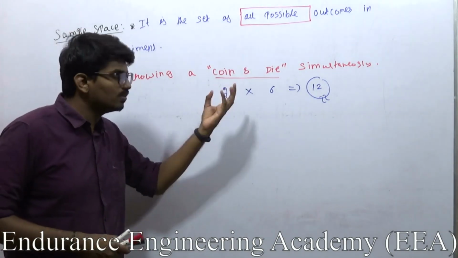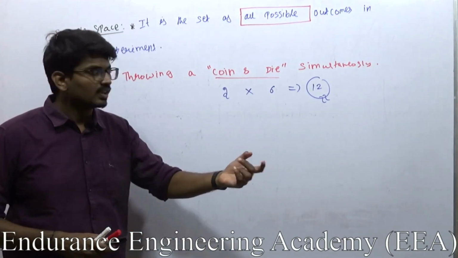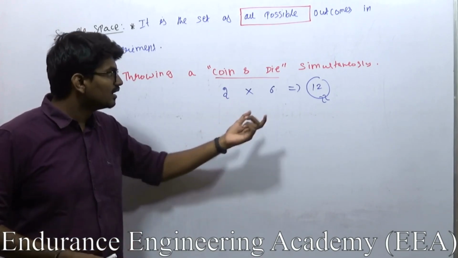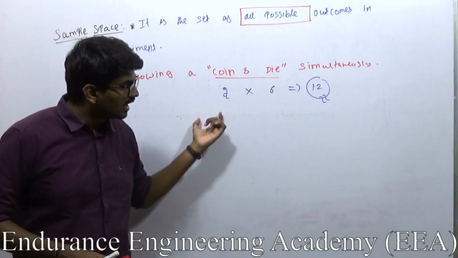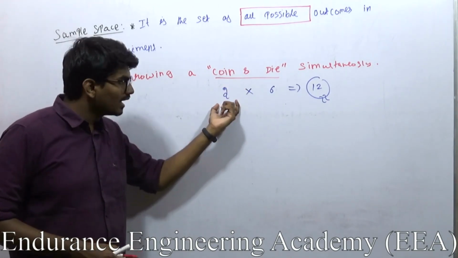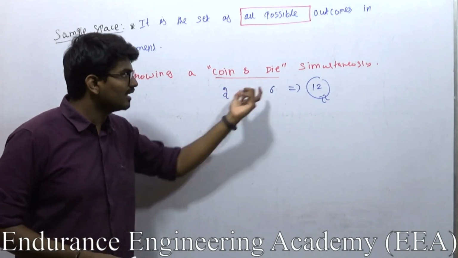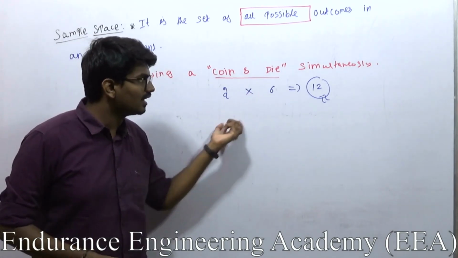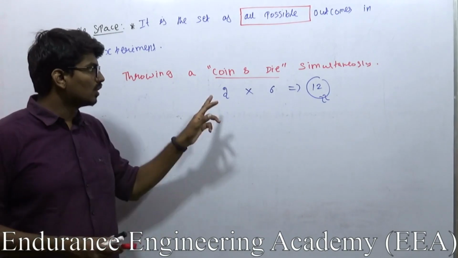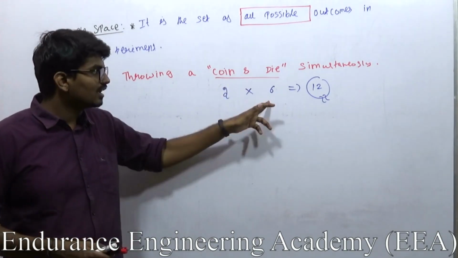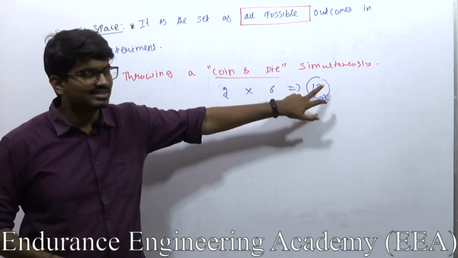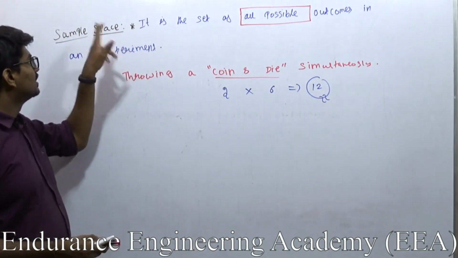It could be head, here I could get 1. Head 2, head 3, head 4, head 5, head 6. Next tail 1, tail 2, tail 3, tail 4, tail 5, tail 6. Right. Those are the 12 possibilities. In the coin I will get head or tail. Here I will get any one number out of the 6 numbers. So there are totally 12 possibilities. This is nothing but our sample space.